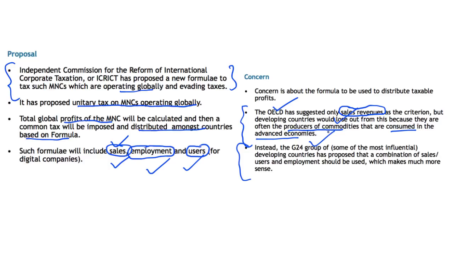And it has suggested that a formula should be used which should be a combination of sales revenues. It should also include the employment that is provided by these companies, etc. So by using such a formula, it will be more inclusive and the developing countries will not stand at loss. And once the developing countries are assured that they will not stand at loss, such a global tax can become a reality. So here we should note that the finalization of such a global tax has not taken place and